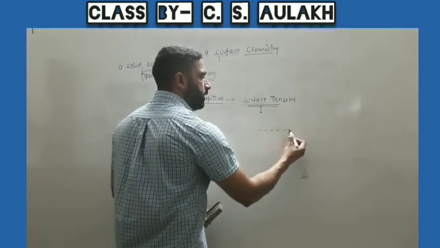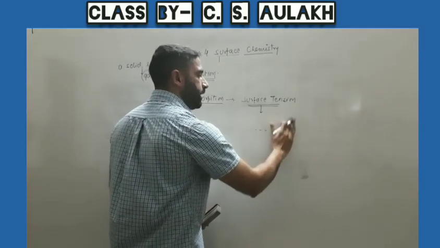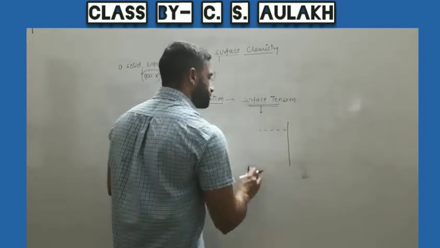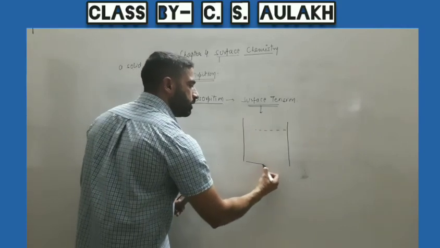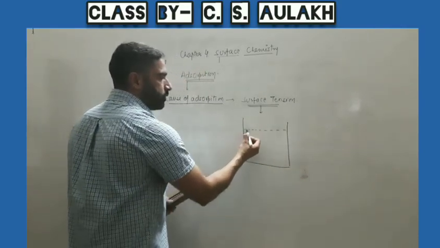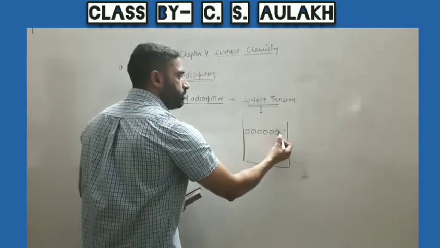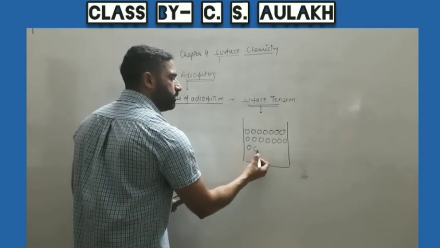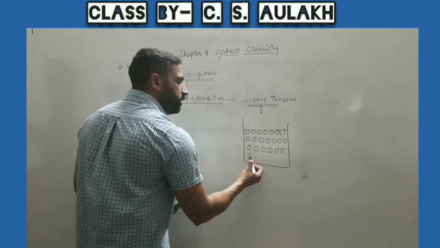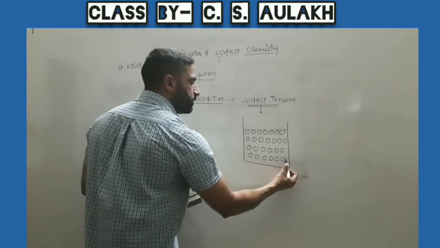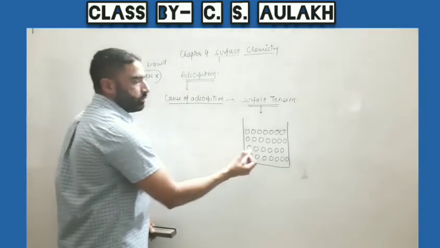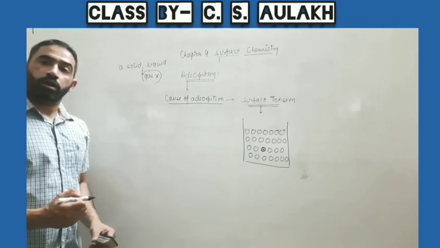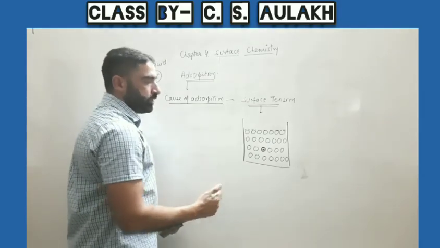We know in a liquid, here we have a liquid in a container. What do we observe in the case of a liquid? This is the surface of the liquid, and molecules are lying close to the surface, as well as in the bulk of the liquid. Take this molecule.